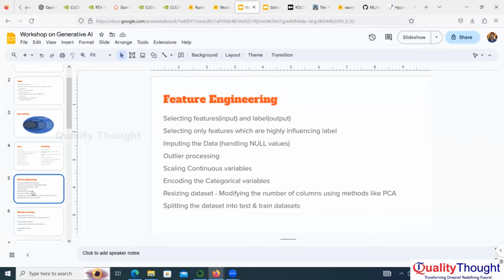What we do is impute it, meaning we make an assumption based on the current data, like mean or mode, and we fill that data. This is called imputation. These are the different things in feature engineering that we do on the data before applying models. This is about feature engineering.